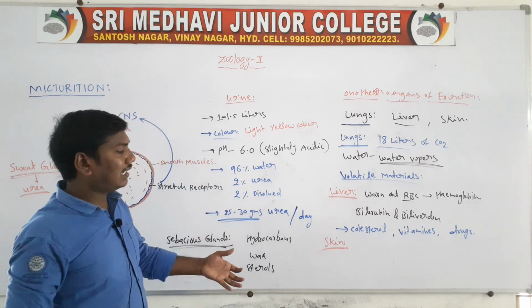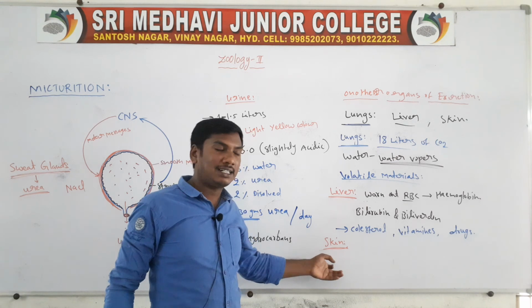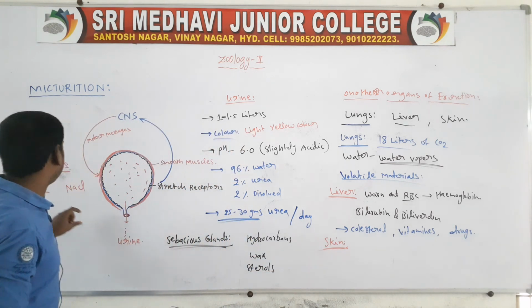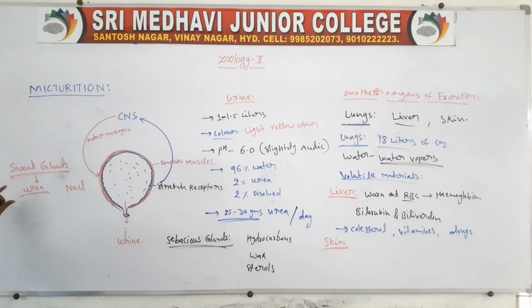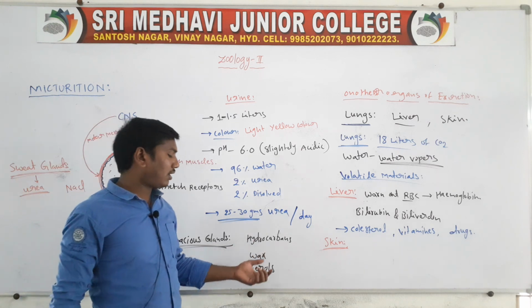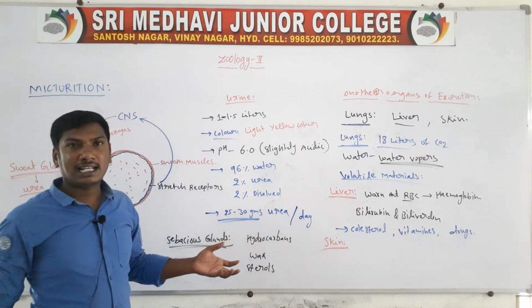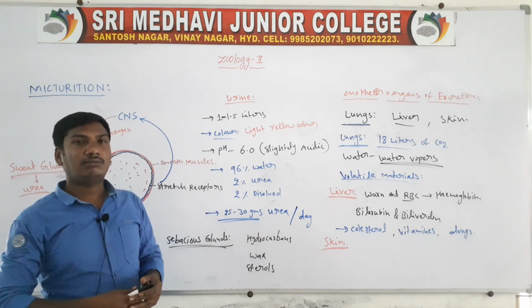So the skin contains two types of glands: the sweat glands and the sebaceous glands. Sweat glands secrete water along with urea and sodium chloride. The sebaceous glands secrete hydrocarbons, sterols and wax, and this wax protects the body.